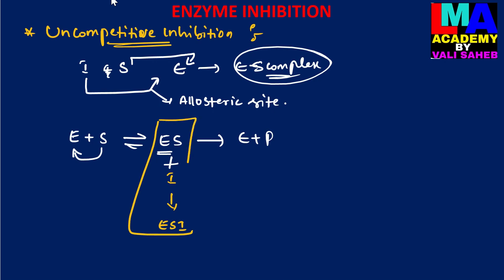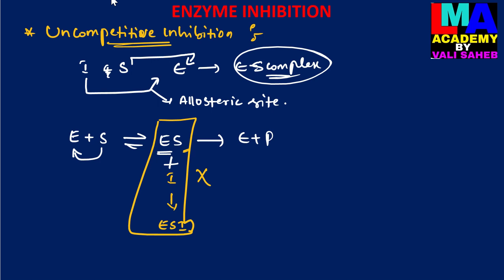In this condition the reaction is inhibited. So the inhibitor binds at a site other than the active site only in the enzyme substrate complex, but not the free form of the enzyme. This is the most important point in uncompetitive inhibition.